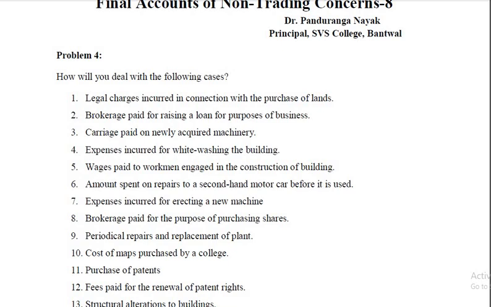Here legal charges are incurred for purchasing an asset, and therefore that is a capital expenditure, and that should be added to land on the asset side of the balance sheet. It should be shown in the balance sheet in the form of addition to land.